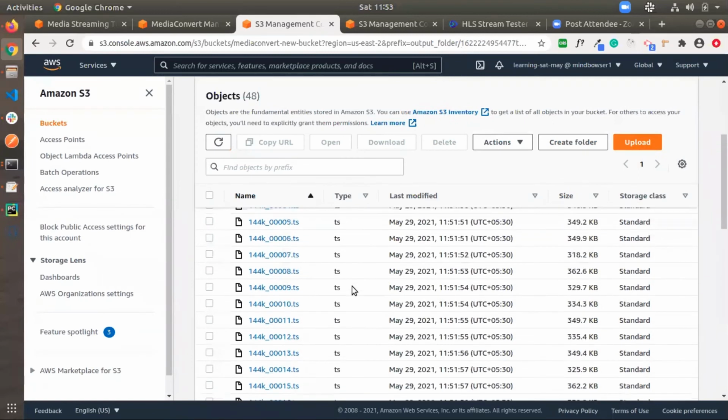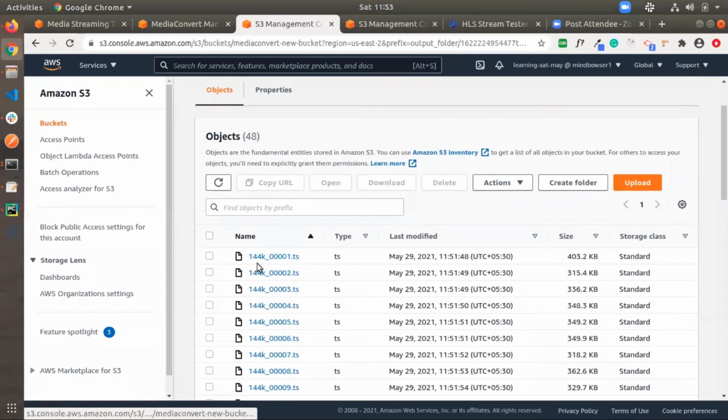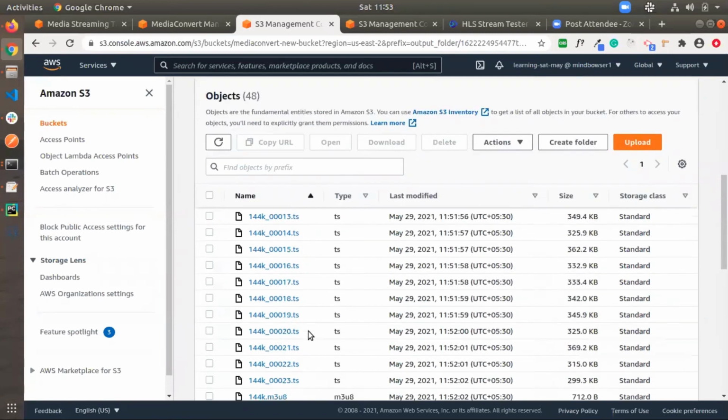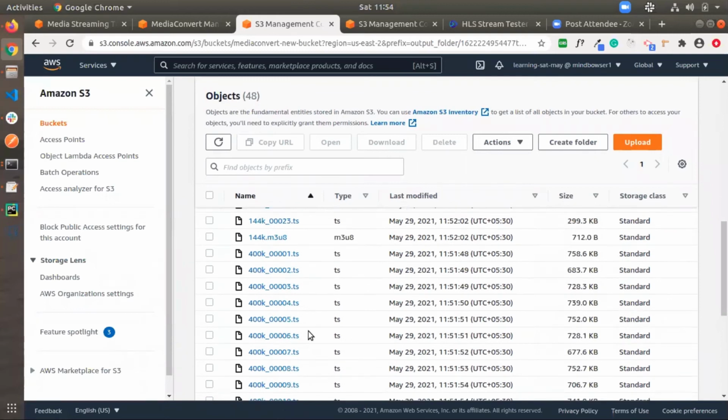Initially, in the name modifier I have added 144K, and as we can see here, the sequence number is also added by MediaConvert, and it has created the TS file format. Here we can see it's split into different files, and this is the encrypted file for the 144K output one.